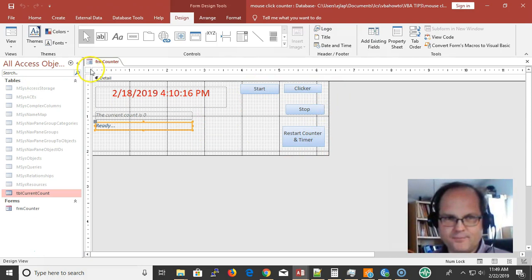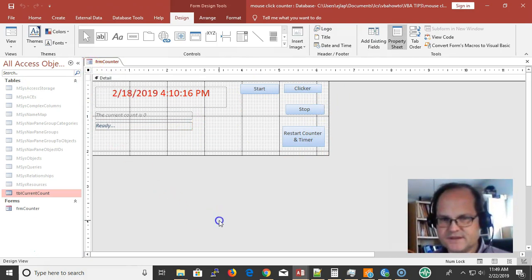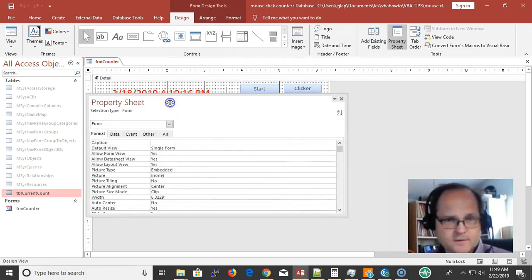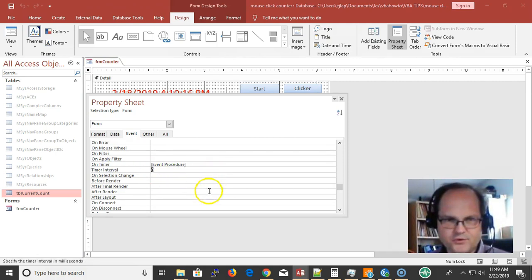Now when I bring up the form properties, under event, the timer interval is 0.